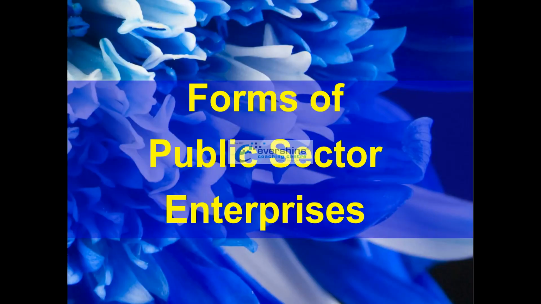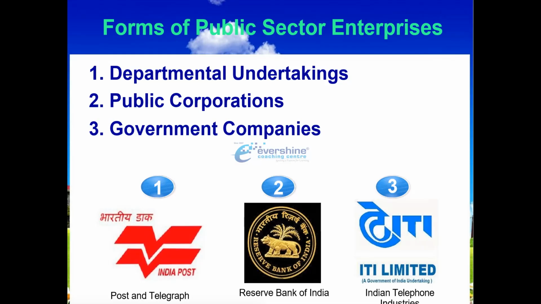Is this clear? Now we have different forms of public sector enterprises. Which are those? Observe here. This is one of the major important topics in this chapter. Please do not forget this topic, and also it will help you in your future and further studies. Okay. Now which are the different forms of public sector enterprises? Number 1, departmental undertakings. Number 2, public corporations. Number 3, government companies. So these are the 3 different forms of public sector enterprises.